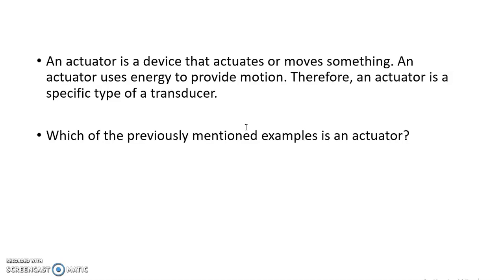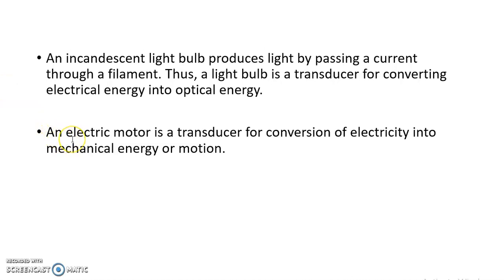It actuates the process by using input electrical energy. Therefore, in the examples mentioned here, we can say the electric motor is an actuator, because the electric motor uses electrical energy and moves something. By utilizing electrical energy, it produces kinetic or motional energy. That is why the electric motor is an actuator.